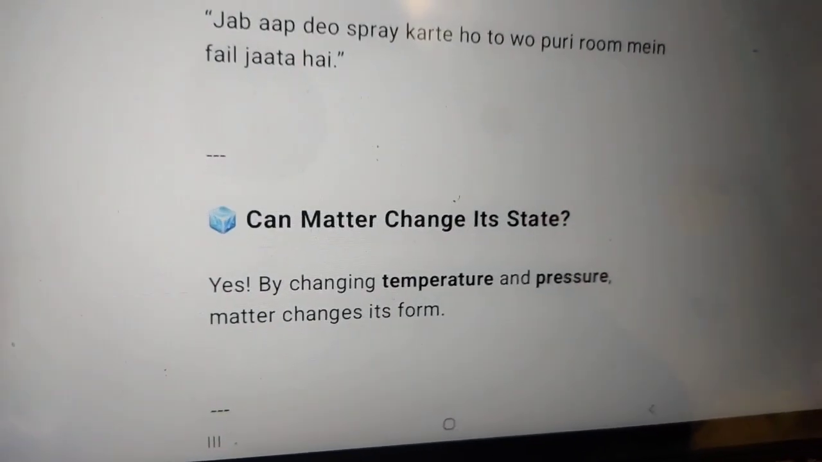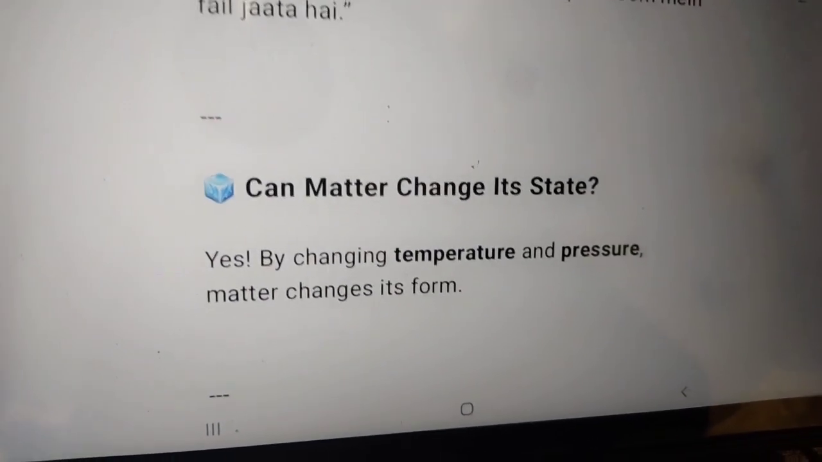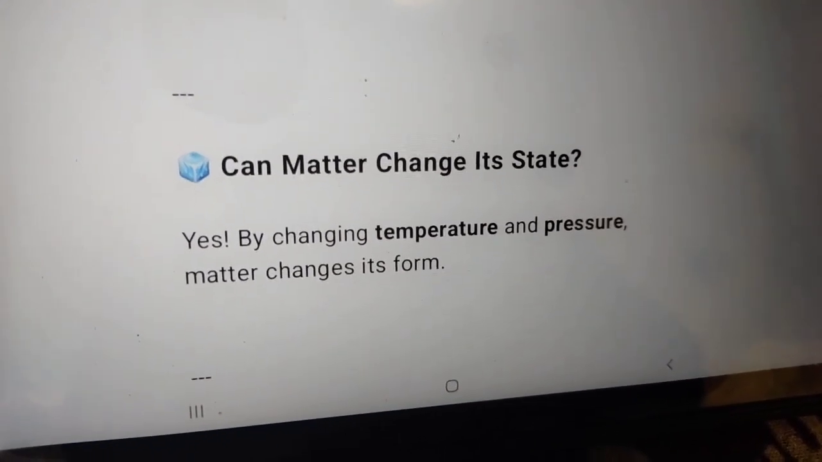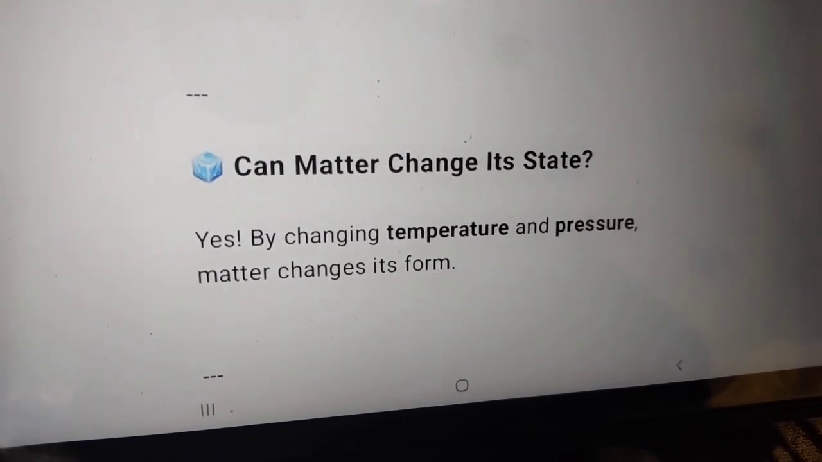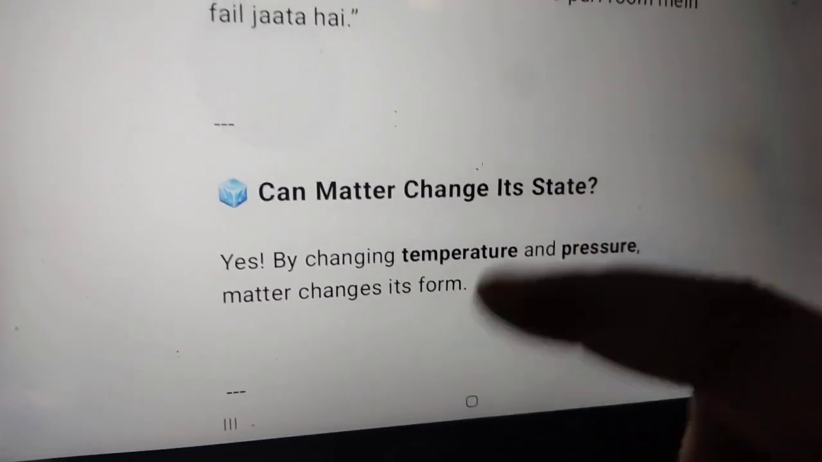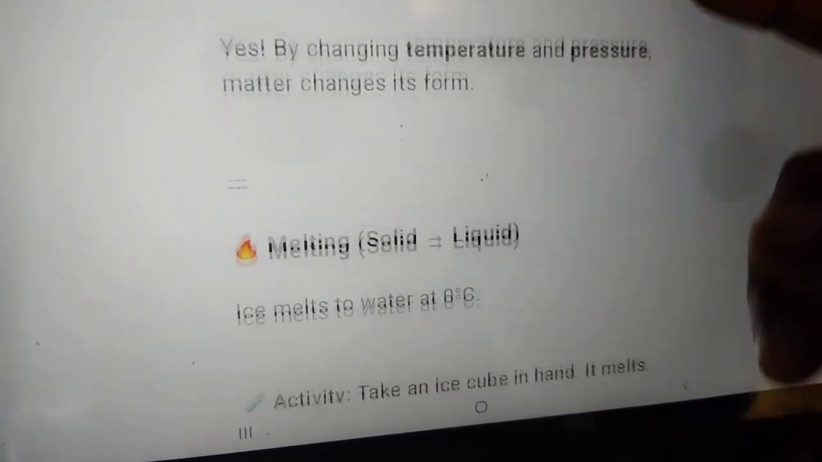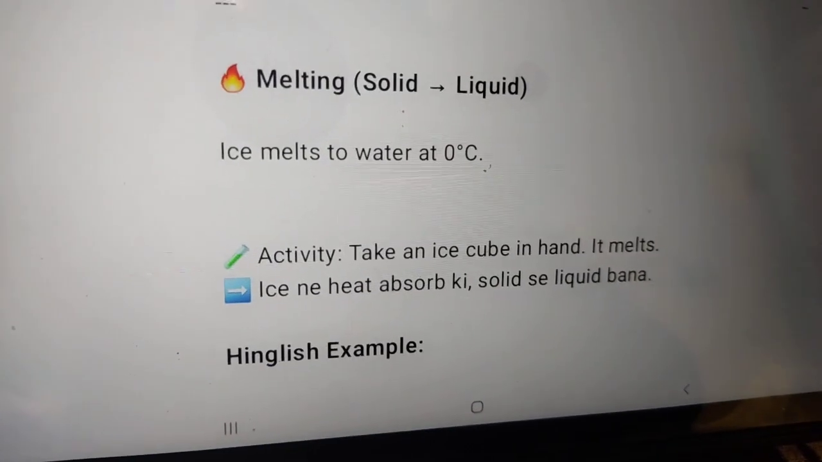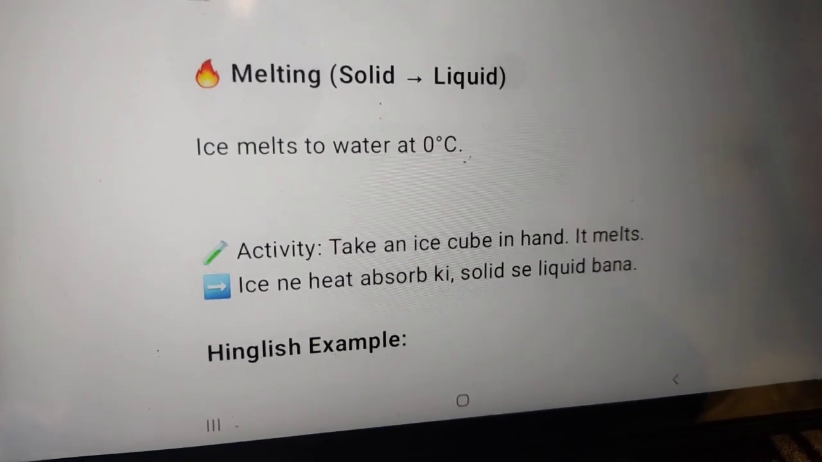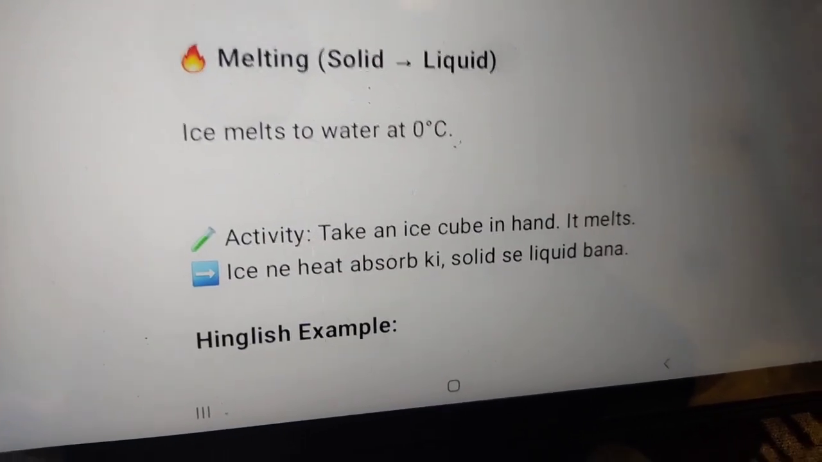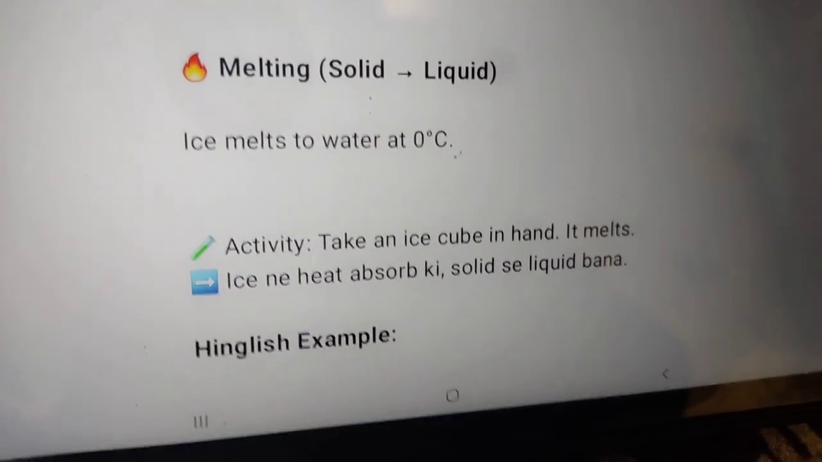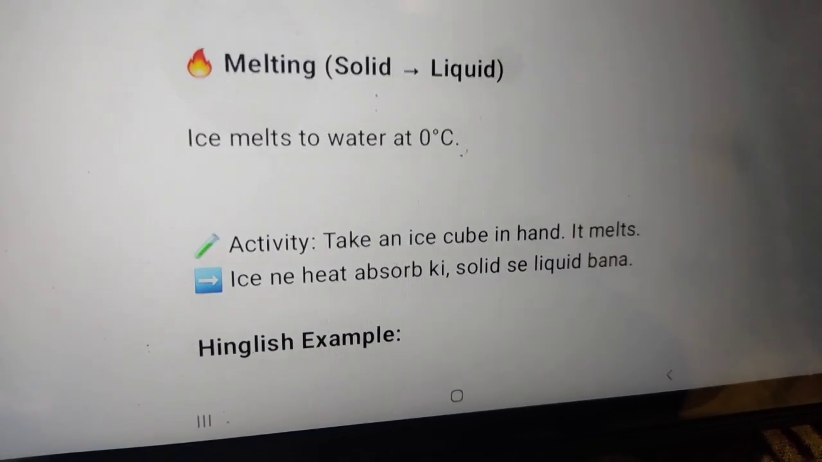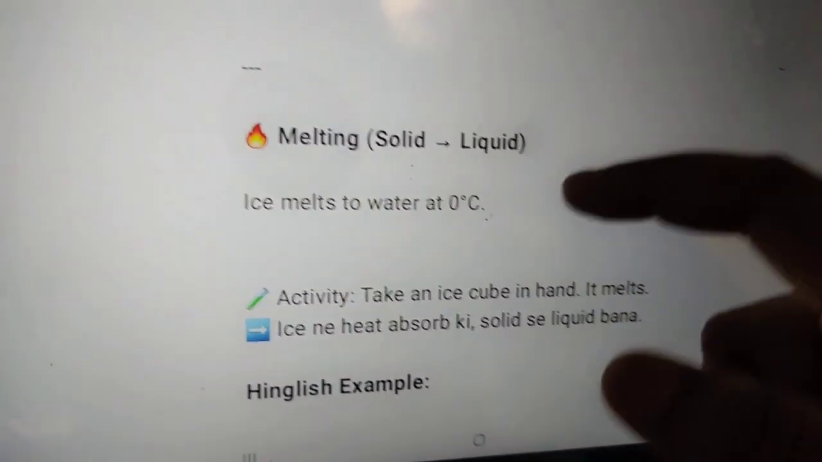Here is a conditional question. Can matter change its state? Yes, by changing temperature and pressure, matter can change its form. But how? Number 1 is melting, solid to liquid. Ice melts to water at 0 degrees Celsius. Take an ice cube in hand. It melts. The ice absorbed heat and turned from solid to liquid. This is the best example of melting.